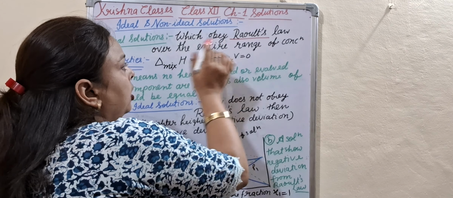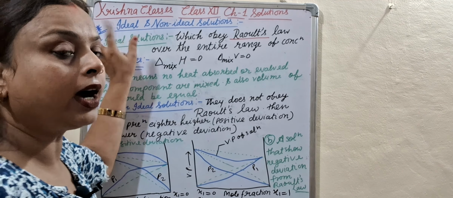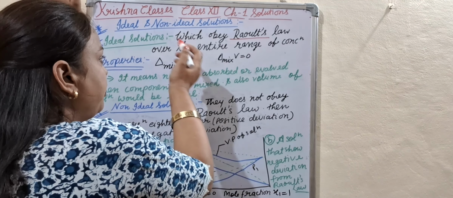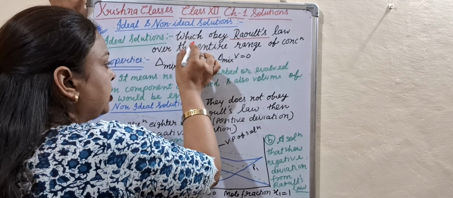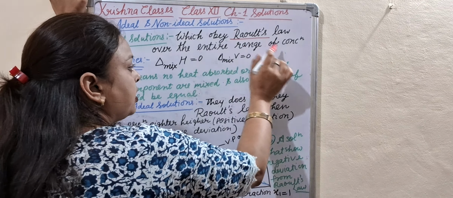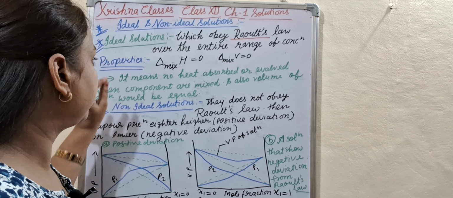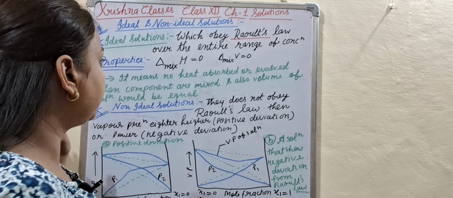Which obey Raoult's law over the entire range of concentration, that is called the ideal solution. I repeat again, the solution which obeys Raoult's law over the entire range of concentration, that is called the ideal solution. What is the property of ideal solution?